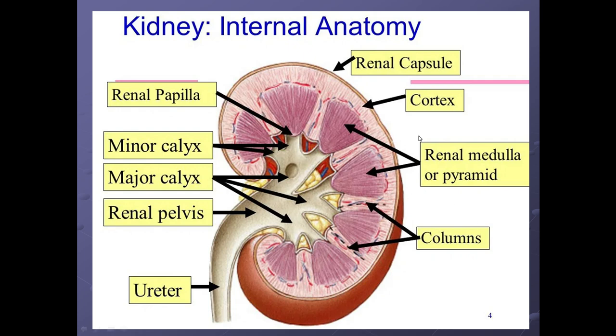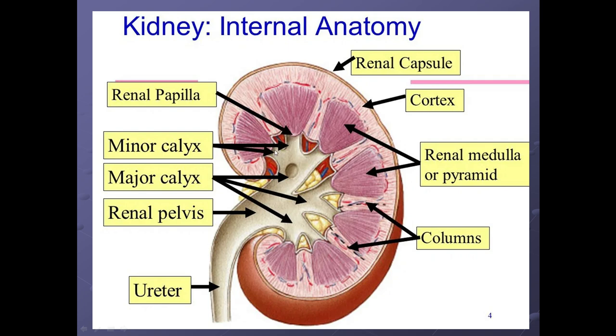This is the slide. We talked about the cortex, we talked about the medulla. In the medulla, there is the presence of pyramids. You can see the base is near the cortex and the apex is inside. So they are triangular in shape, and the apices form the renal papilla, and there are minor calyces. After the papilla is the minor calyx. Here is also a minor calyx.